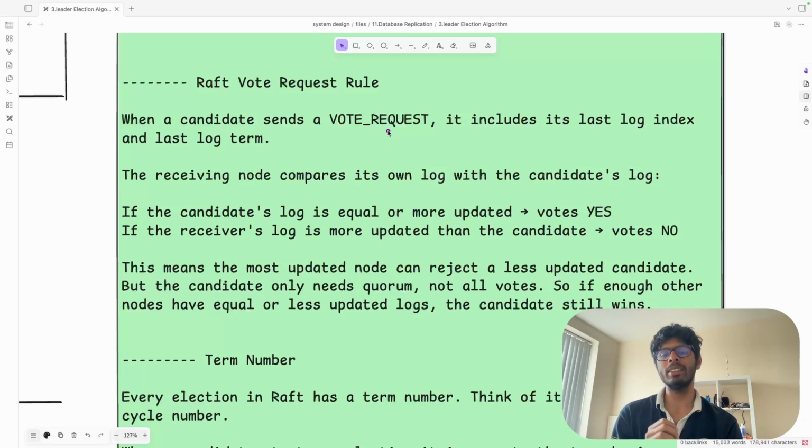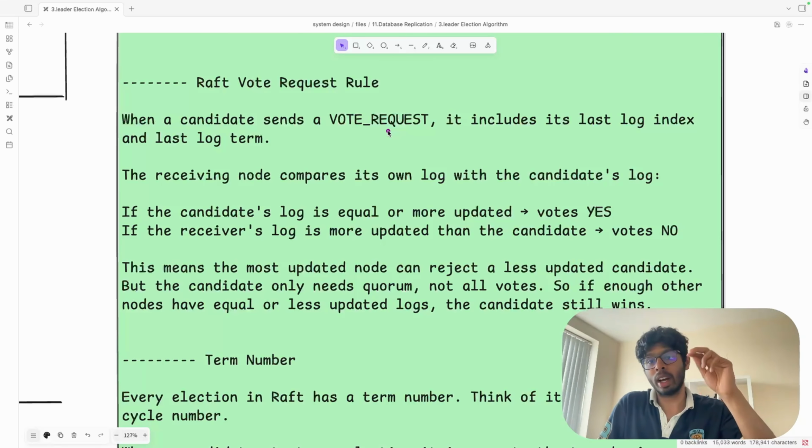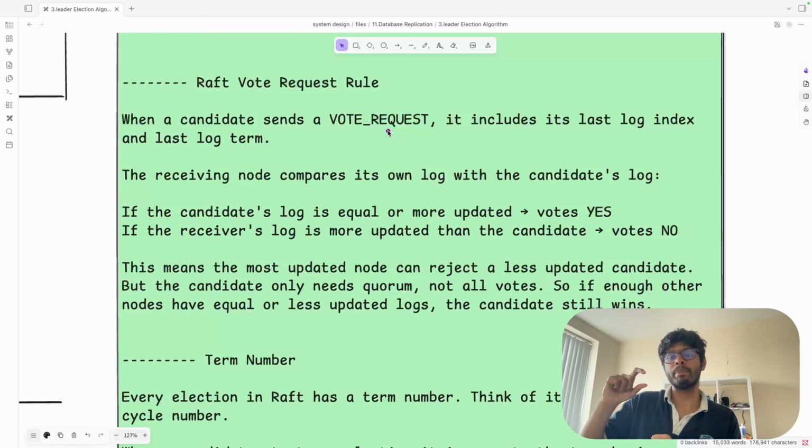The third thing is that R1 can vote for itself. So if there are two nodes, R1 and R2, R1 can vote for itself. If R2 is most updated, then R2 will say no. If R2 is equal to R1 or less than R1, then R2 will say yes, so R1 will get two votes. This is known as the Raft vote request rule.